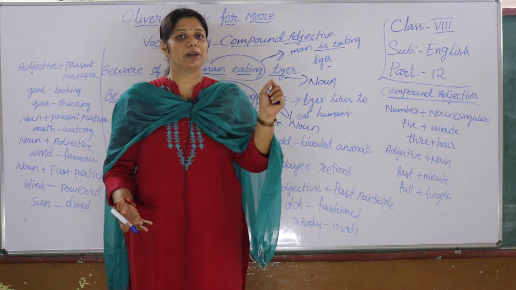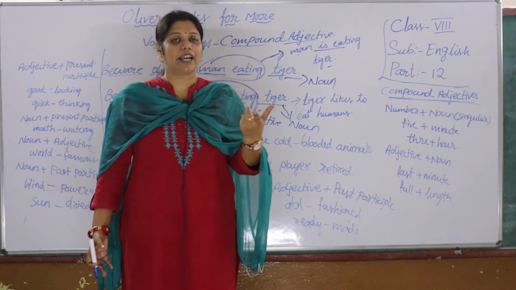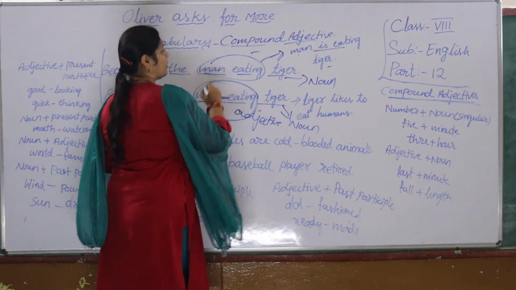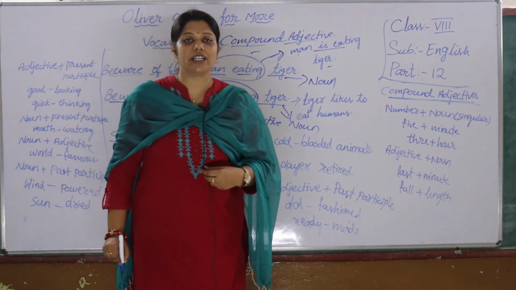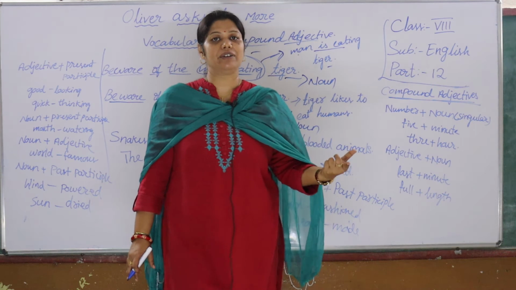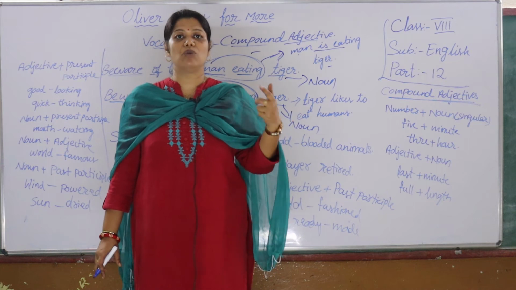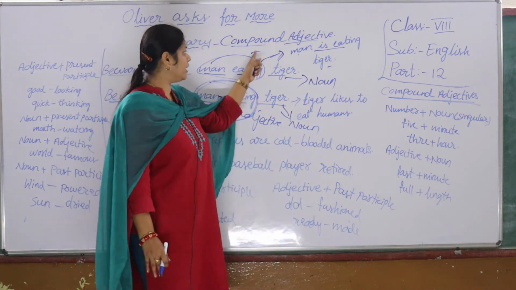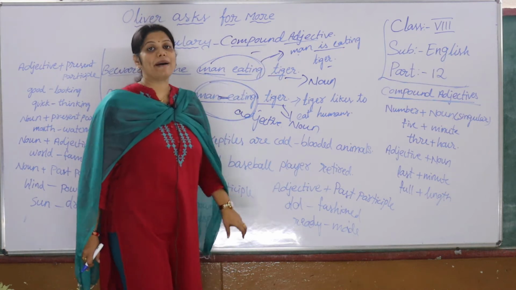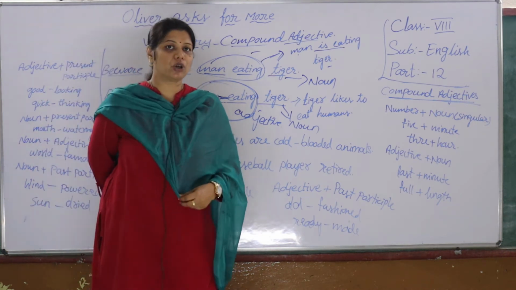When we represent more than one adjective in a sentence with a small hyphen, it is a compound adjective, describing or modifying the noun. When nouns are described with more than one adjective by using hyphens, then those adjectives are called compound adjectives. Understand, children? Are you able to get this?